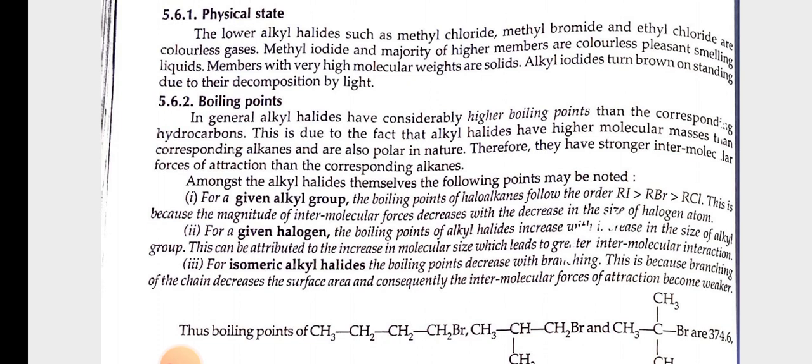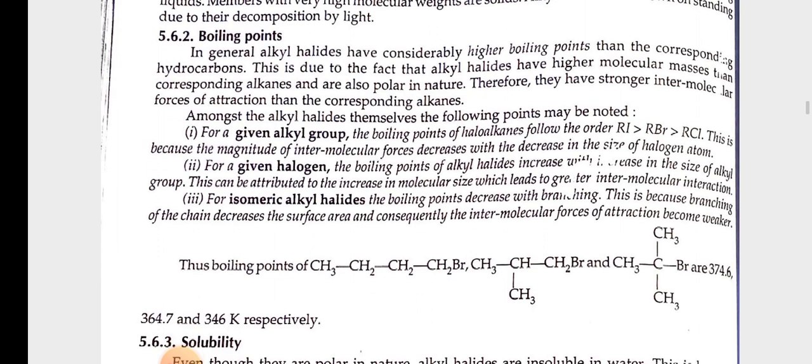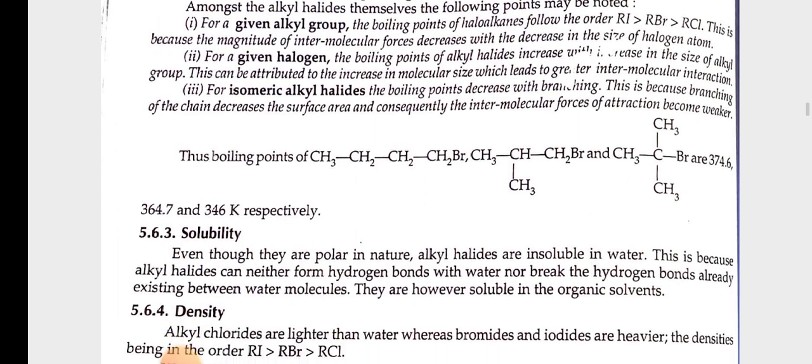This is because the magnitude of intermolecular forces decreases with the decrease in the size of halogen atom. Second, for a given halogen, the boiling point of alkyl halide increases with increase in the size of alkyl group. This can be attributed to the increase in molecular size, which leads to greater intermolecular interaction. Third, for isomeric alkyl halides, the boiling point decreases with branching. This is because branching of the chain decreases the surface area and consequently the intermolecular forces of attraction become weaker.